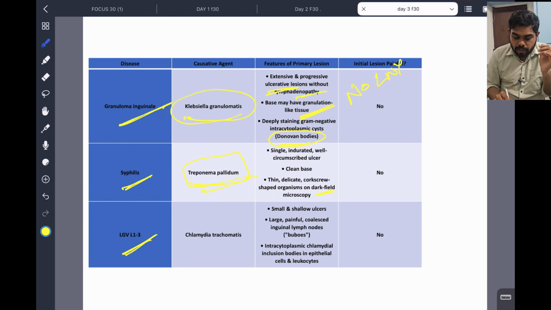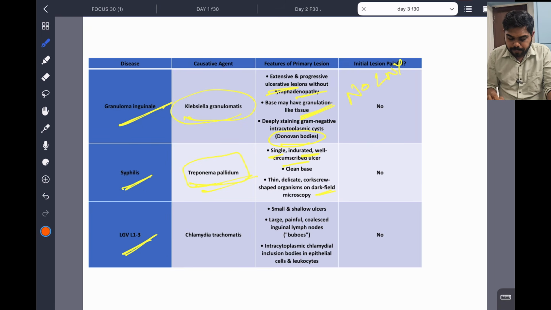Okay, so this is a single indurated, well circumscribed ulcer. That means we will see the diagram. After seeing the diagram, we'll come back to this theory page and we'll see it again.